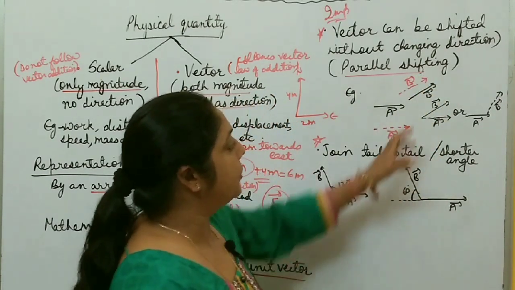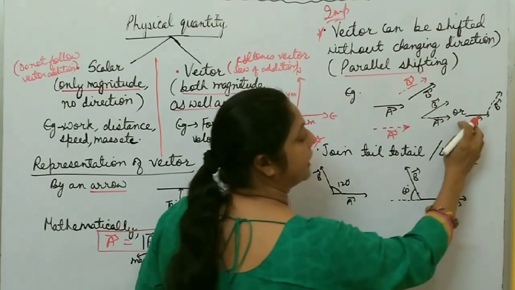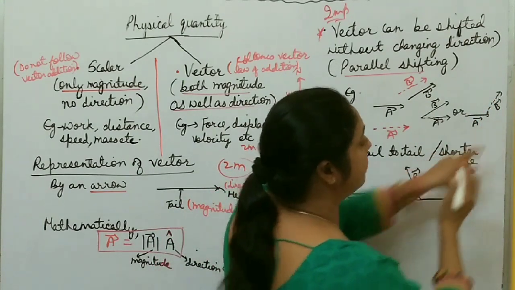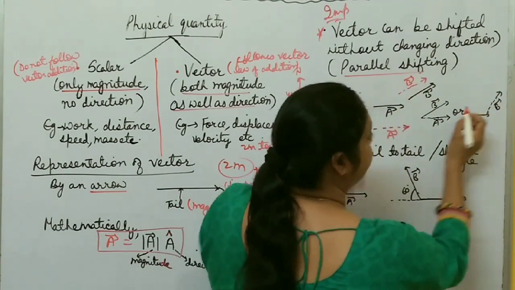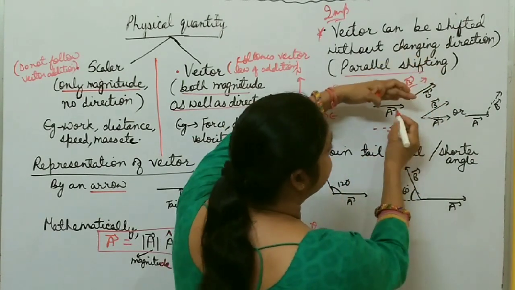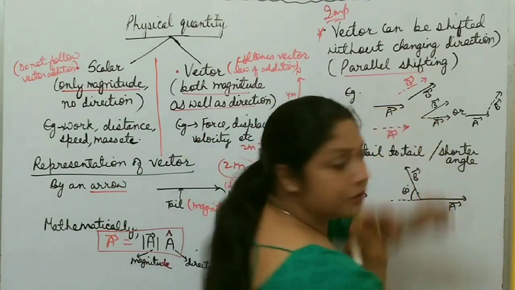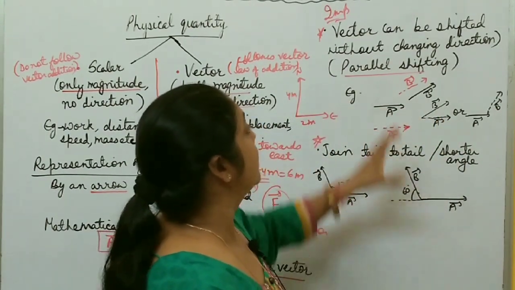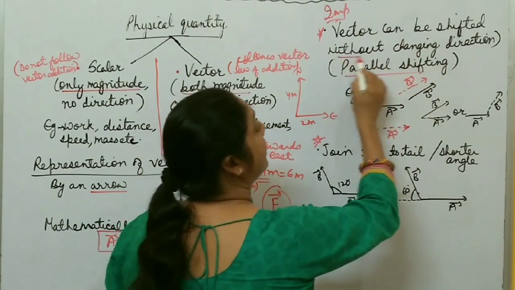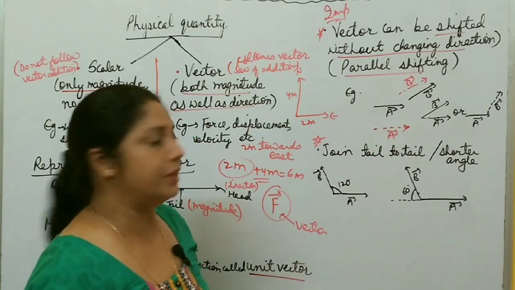So if you add any two vectors, suppose A and B, you just draw vector A this side and put vector B near vector A by parallel shifting. Suppose this is vector B, you want to add B with A, so you just put vector A by parallel shifting here. So in this way you add these two vectors. So a very, very important point you must keep in mind: a vector can be shifted without changing direction, right? It is also called free vectors.